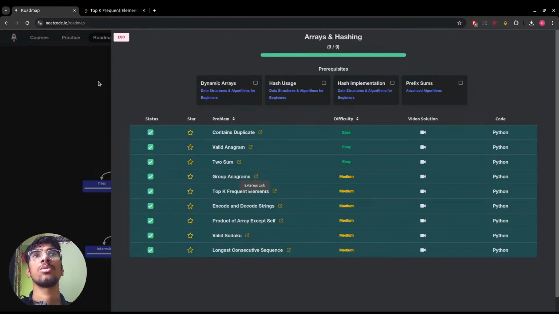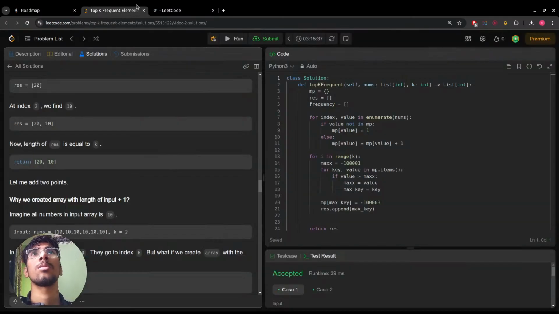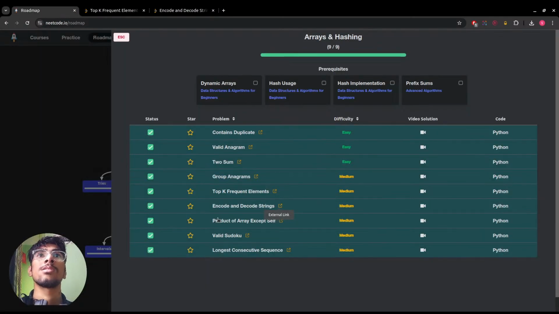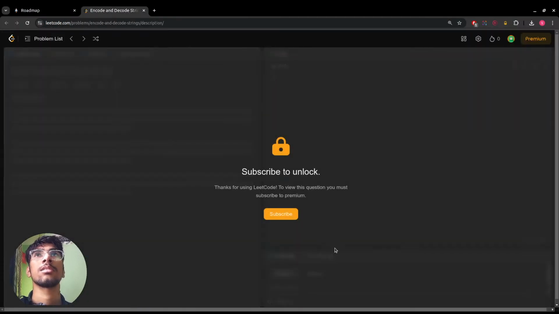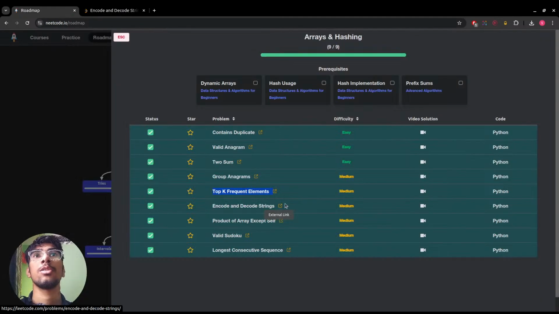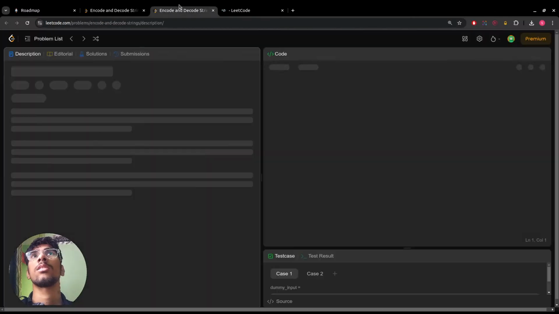I'll move on to encode and decode strings. This problem I have to come back to at a later date.